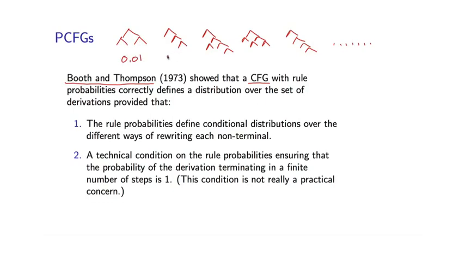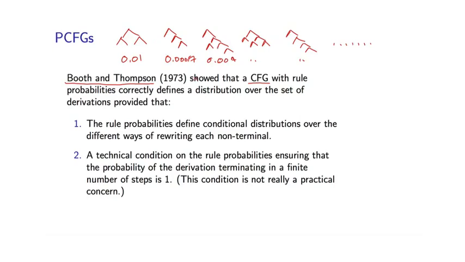So for example, this might be 0.01, this might be 0.00057, 0.004, and so on. We've done this by simply assigning a probability to every rule in the CFG, and then for a given tree, we just multiply together the rule probabilities within that tree to get this probability. For this to define a correct distribution over possible parse trees, these probabilities have to sum to 1. So we're attempting to define a distribution over an infinite set of quite complex structures.